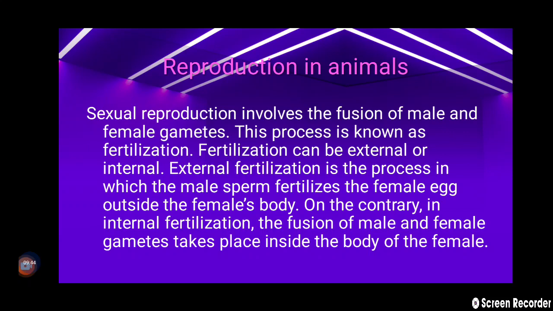On the contrary, in internal fertilization, the fusion of male and female gametes takes place inside the body of the female. I hope internal and external fertilization are very clear to all of you.